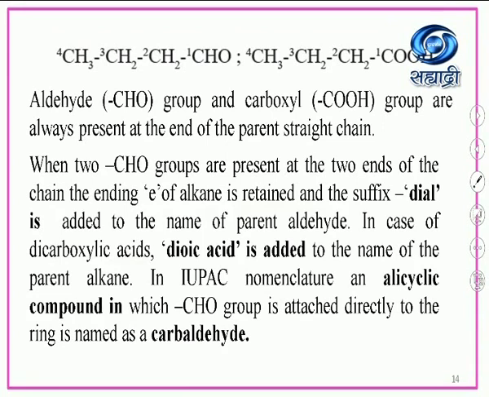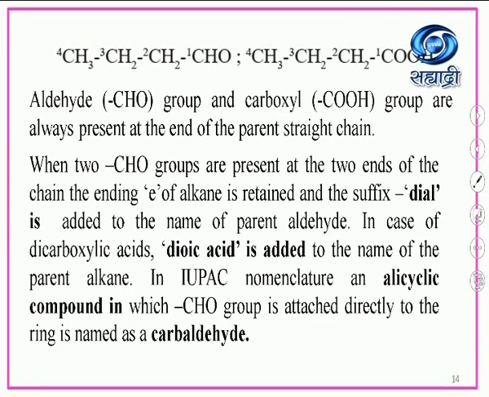Aldehyde, that is the -CHO group, and the carboxyl group, -COOH, are always present at the end of the parent straight chain. When two -CHO, that is aldehyde, groups are present at the two ends of the chain, the ending 'e' of the alkane is retained and the suffix 'dial' is added to the name of the parent alkane. In case of dicarboxylic acids, 'dioic acid' is added to the name of the parent alkane.